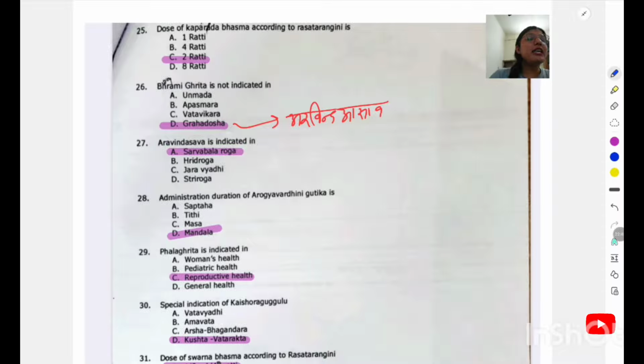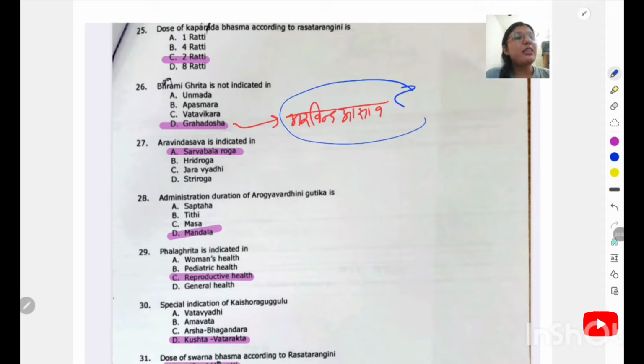Brahmi Ghrita is not indicated in which condition? Brahmi Ghrita is actually indicated in Unmada, Apasmara and Vata Vikara, but is not indicated in Graha Dosha. For Graha Dosha, the particular formulation giving the Phalashruti is Aravinda Asava, which is indicated in Sarva Roga, especially for Bala. Aravinda Asava is indicated in Sarva Roga Bala. You can see the same question here.